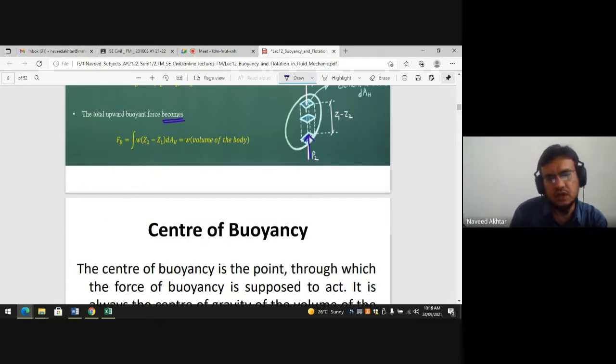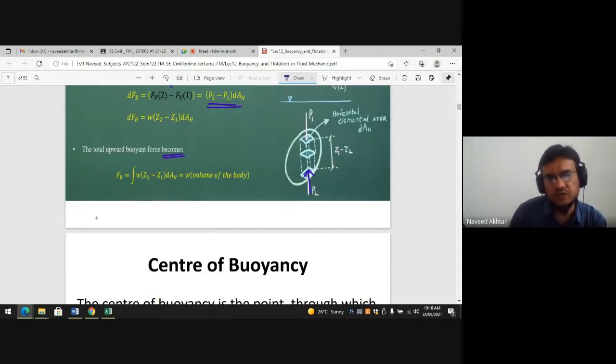If you see the pressures P1 and P2 at the surfaces, and the difference in height Z1 minus Z2, W is the weight density of your fluid, and difference in height into area is nothing but volume.